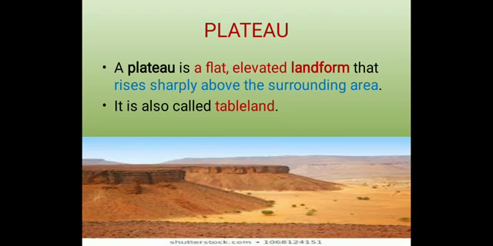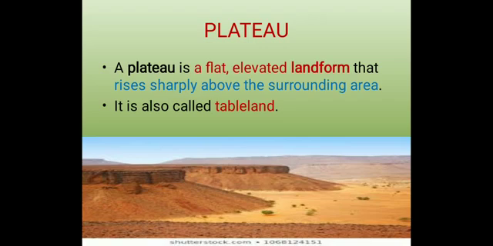So you are seeing that a plateau is a landform in this picture which is flat and elevated, and rises sharply from the surrounding area. Are you seeing that it is rising sharply above its surrounding area? This is called a plateau. A plateau is also called tableland. You are seeing it is just looking like a table.